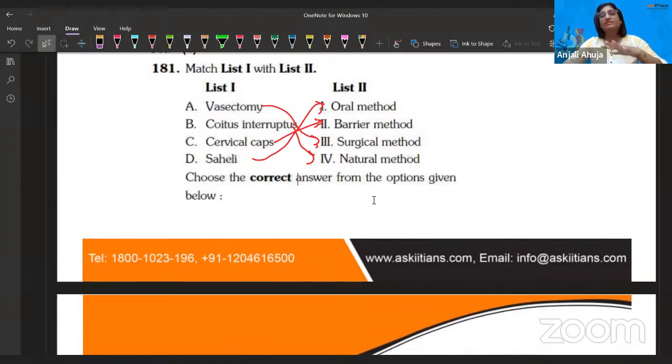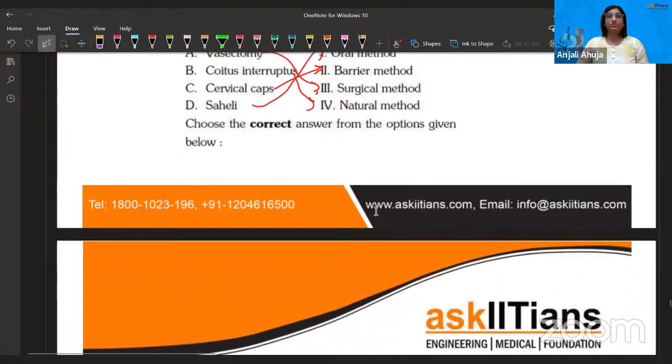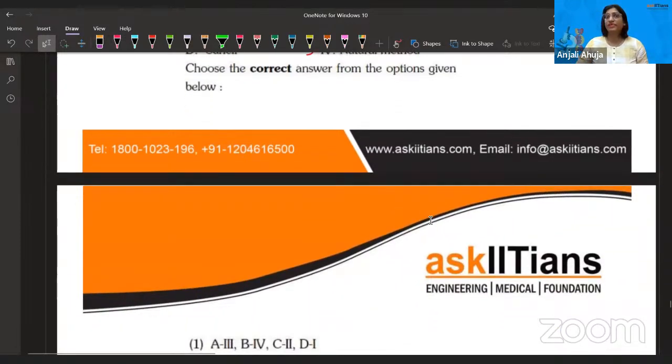If we talk about vasectomy, this is the surgical cutting of the vas deferens, not removal, and tying it up, so that even if sperm production happens, the sperm cannot move further and is destroyed later. And cervical caps, they are a type of contraceptive device. And Saheli, the pills, you do know that, right? Non-steroidal one, if you do remember. Wait, yeah, it's a non-steroidal one.